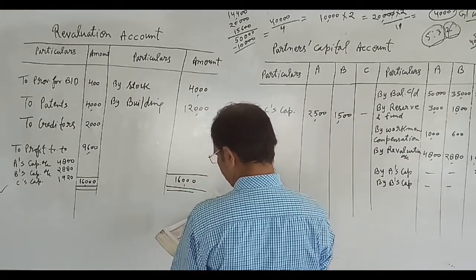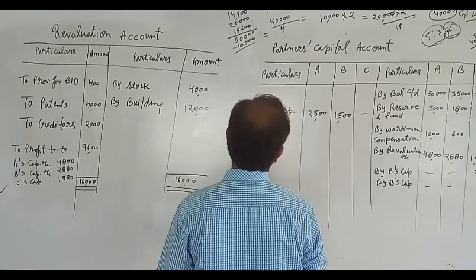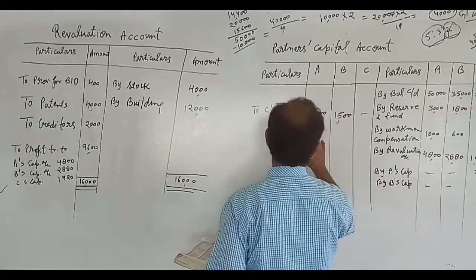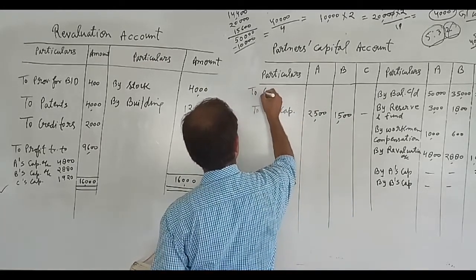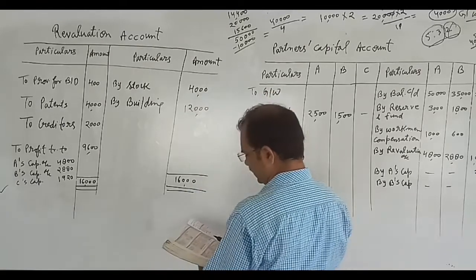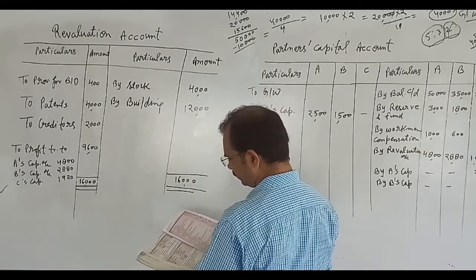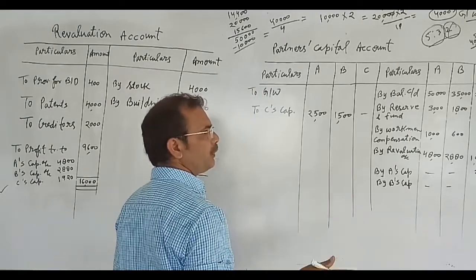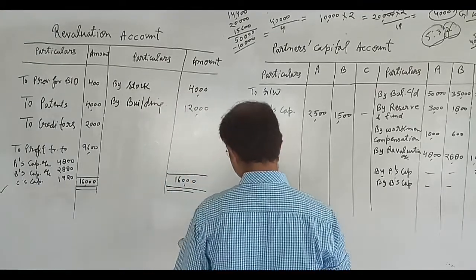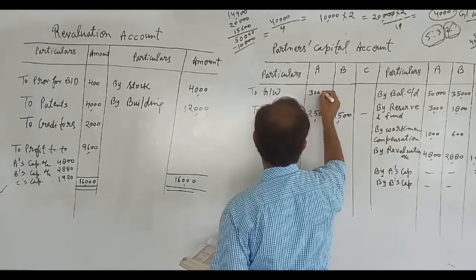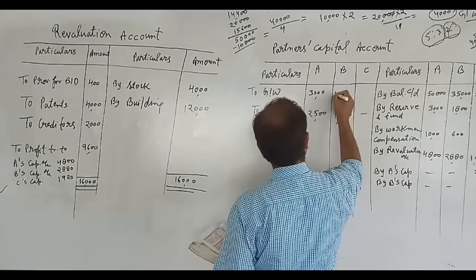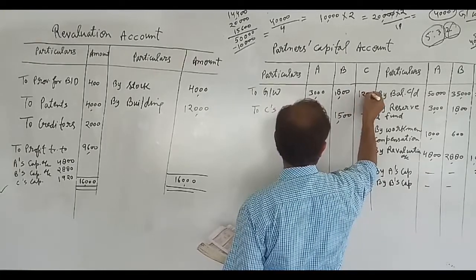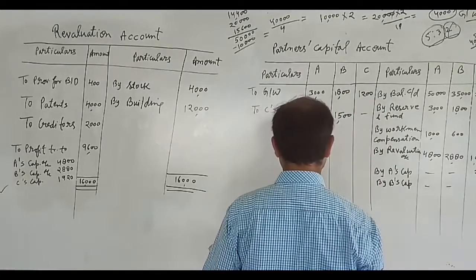And as you know, the old goodwill's amount is also given in your question, which is 600, and this 600 will be distributed in the old ratio, and the amount will come 3,000, 1,800 and 1,200.